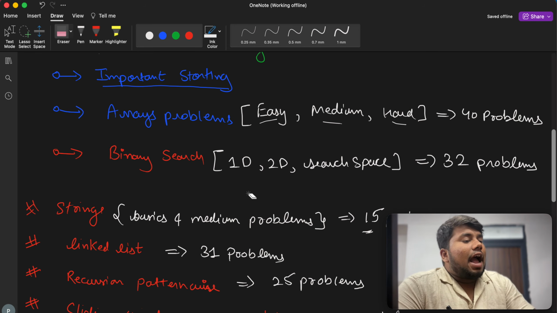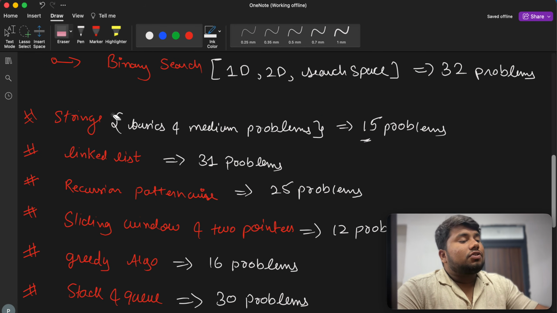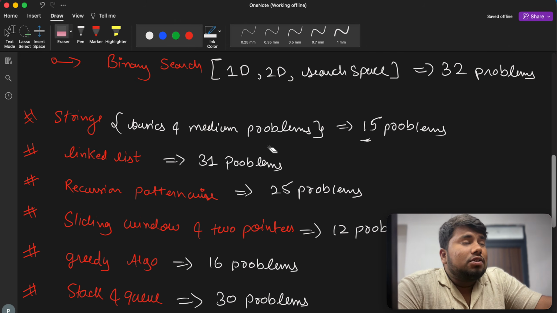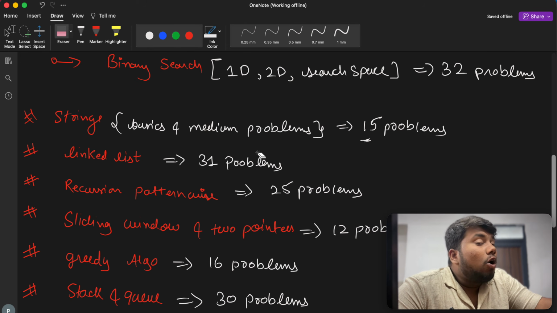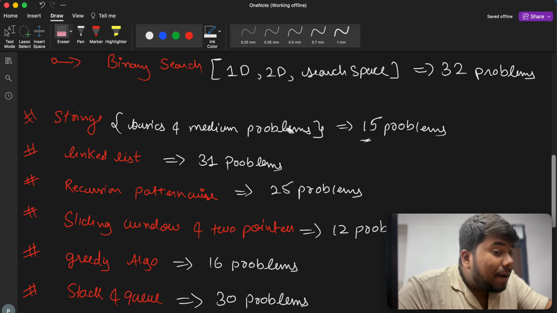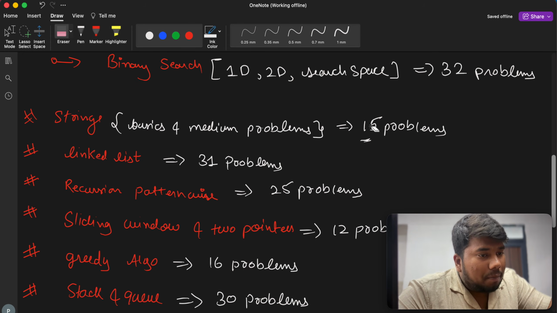Now after that I have string. In string we'll see basic and medium problems. String also has some patterns, so for those patterns we have 15 problems.